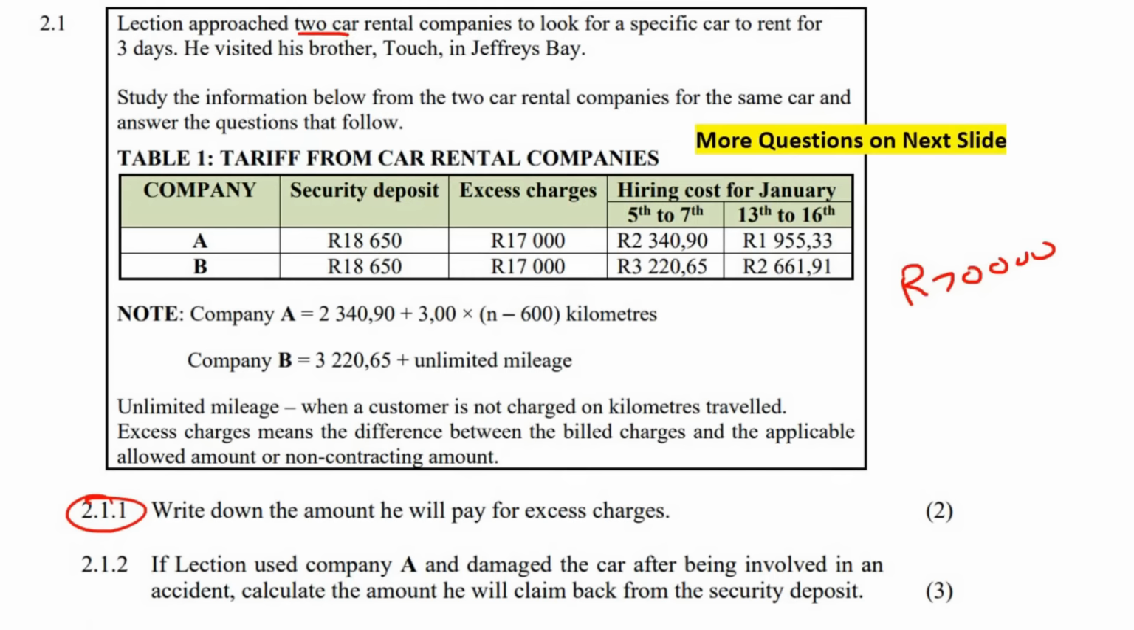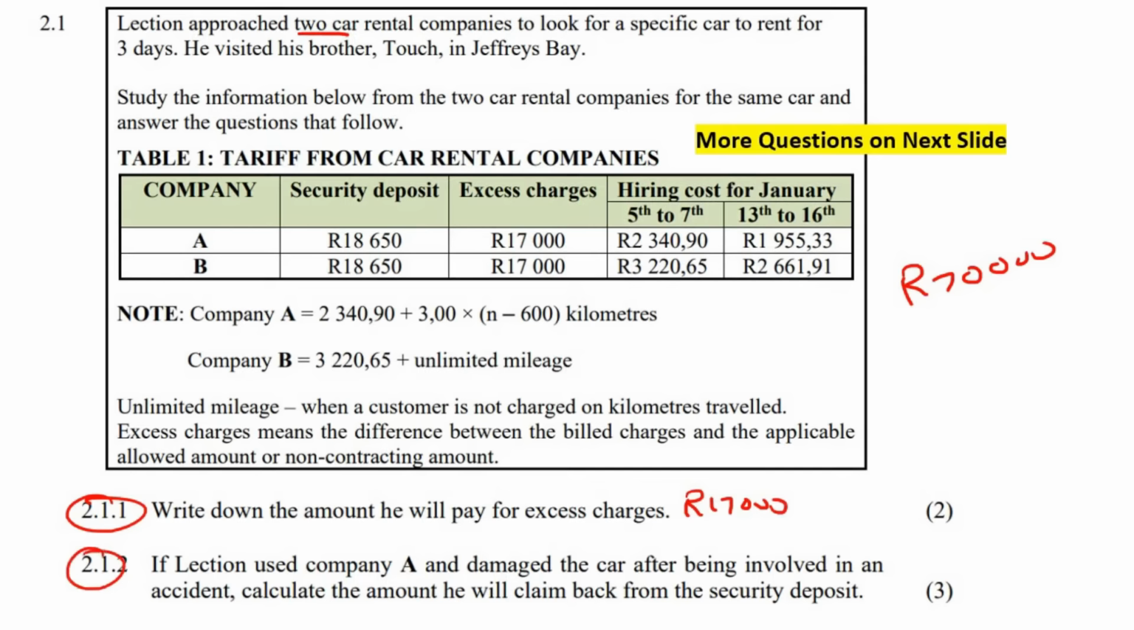Okay? Or sometimes what they'll do is you give them the 18,650, then you crash the car, then they're just going to take 17,000 Rand from this amount over here, and then they'll give you back whatever's left over. That's also sometimes something that they do. Okay, so it says write down the amount that he'll pay for excess, 17,000.